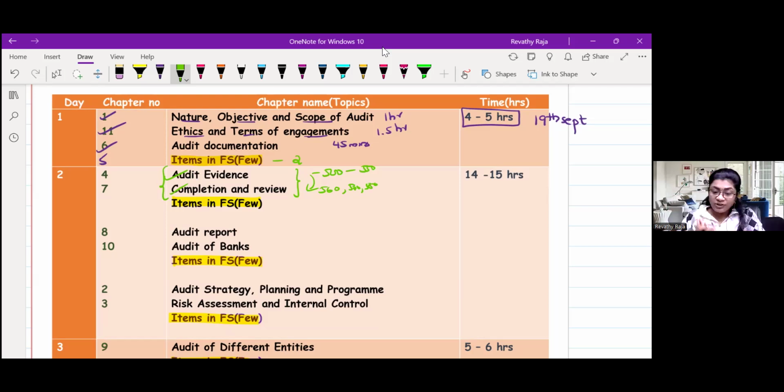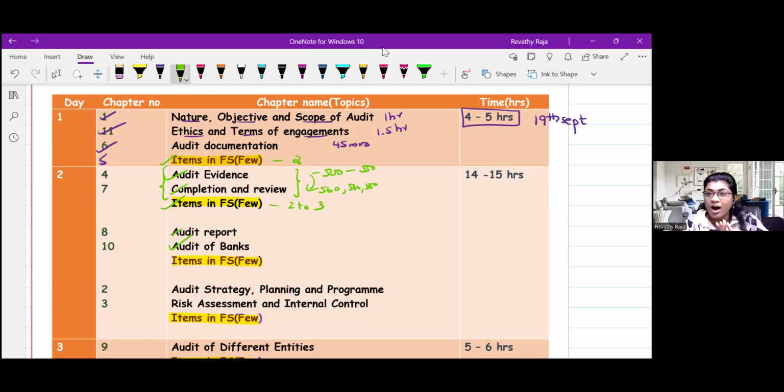So after finishing this, do 2 to 3 items in chapter number 5. Already you have done 2 items here, 3 items you will do. Just read through. After that, you can go for audit report, which is basically 700 series, and audit of bank.